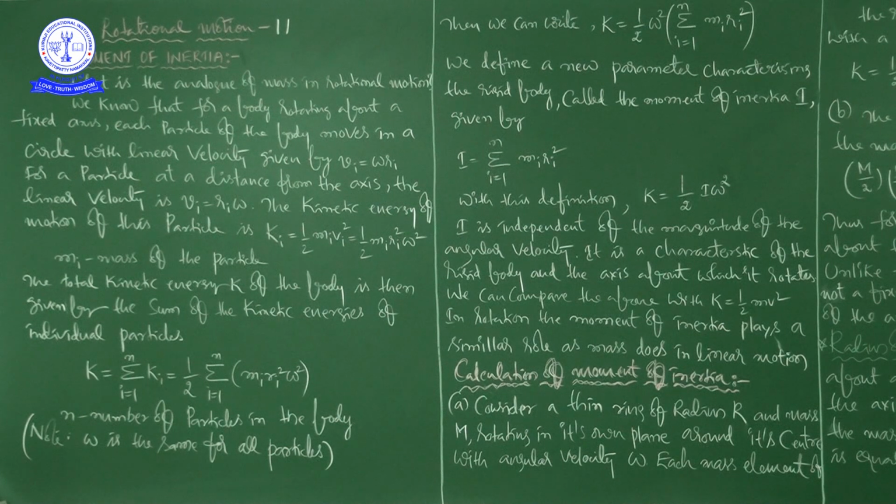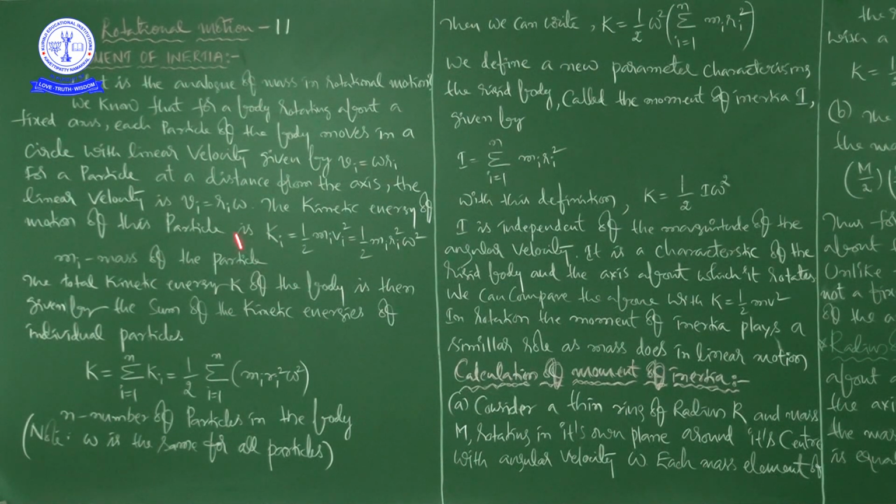Rotational motion means, for example, the best example is a potter's wheel, otherwise a fan. You can imagine the axis of rotation. Where is the axis of rotation? Based on that, the body is rotating. So what about the particles of the body, and how are they rotating around a fixed axis? What about the angular velocity, the angular displacement, and the relation between linear velocity and angular velocity? All that we discussed.